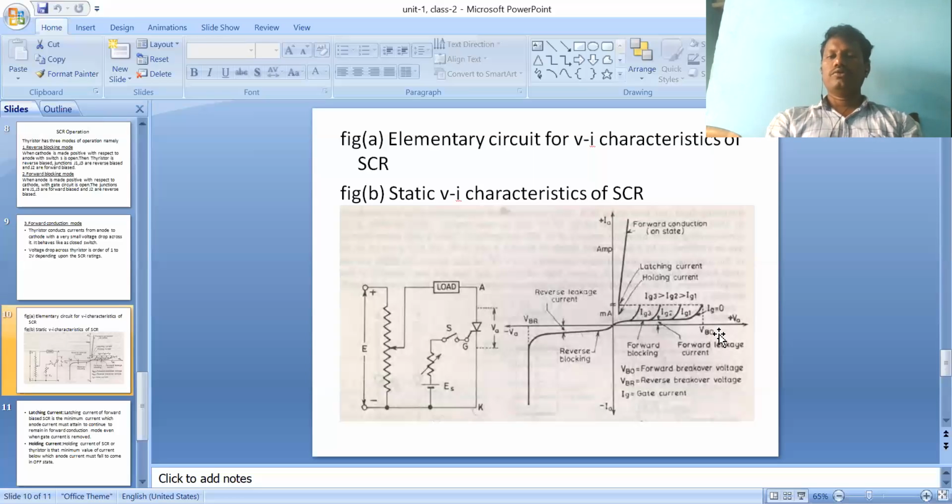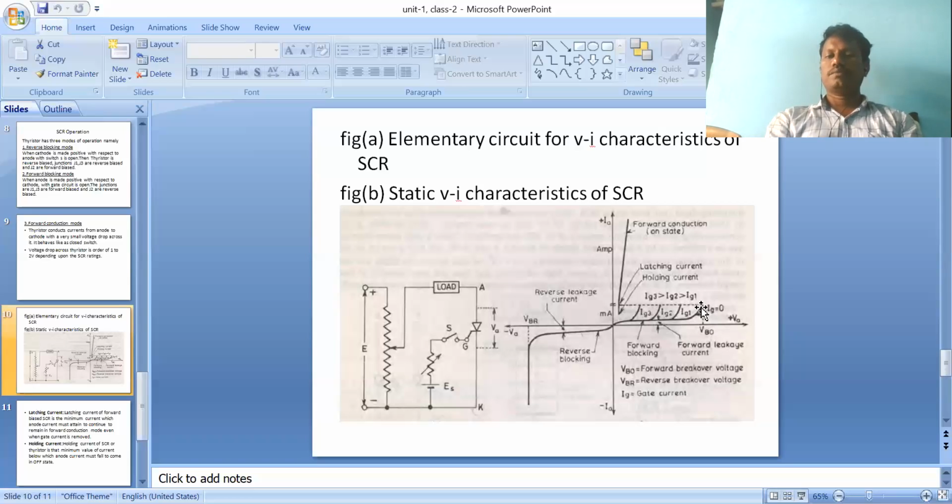So what we do here is apply a separate gate signal to the device. It changes from the off state to the on state by applying the gate signal. Once the applied voltage is more than VBO, the gate signal is given to the P layer near the cathode.